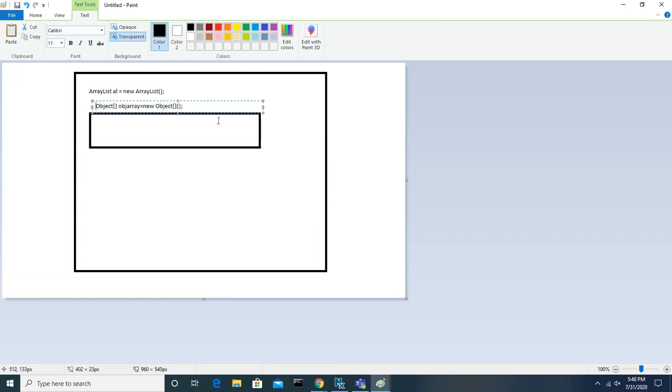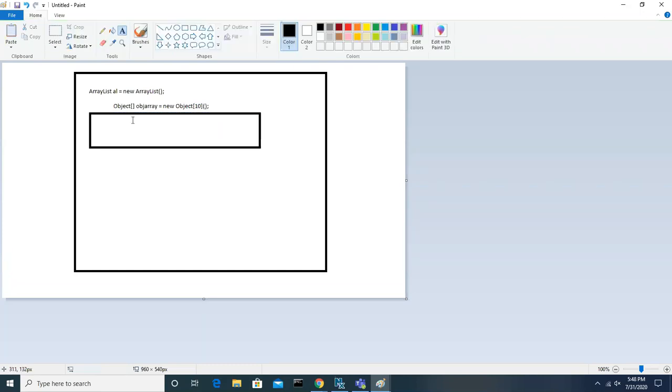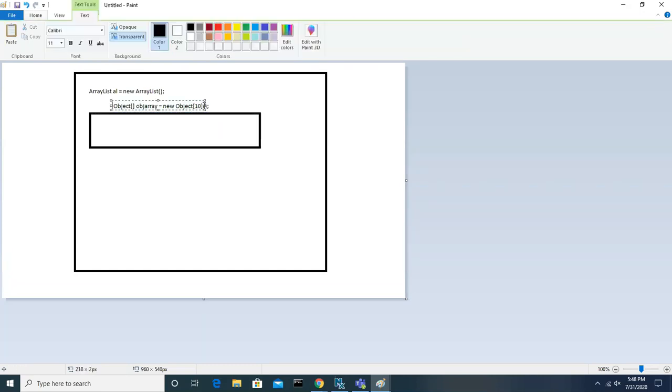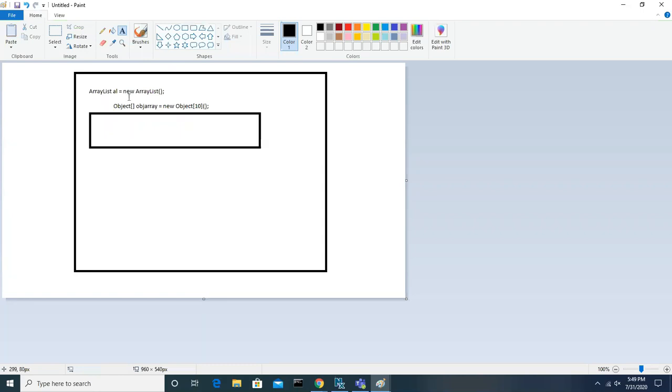Guys, what is Object? You know that, right? It's a class, the superclass for all the classes. But when you create an object array, you have to specify the size. Let's say at this moment I am specifying the size as 10.